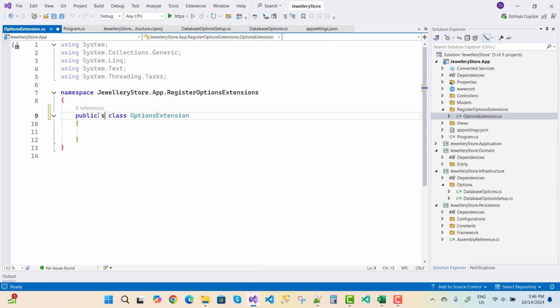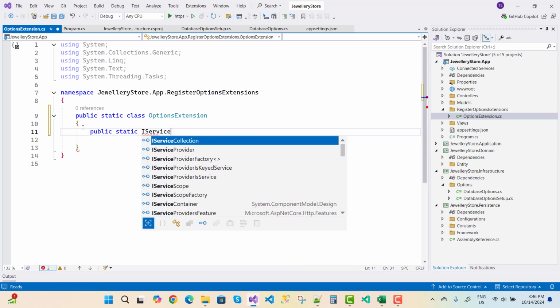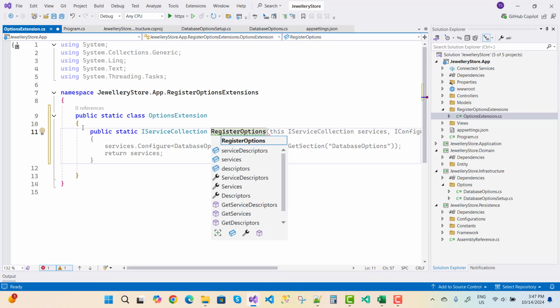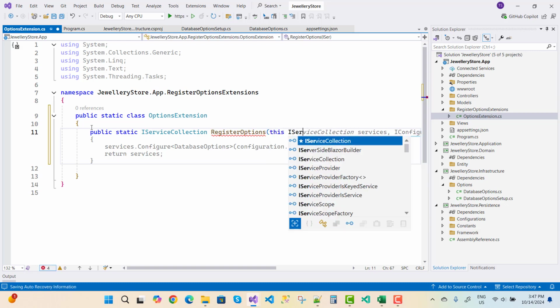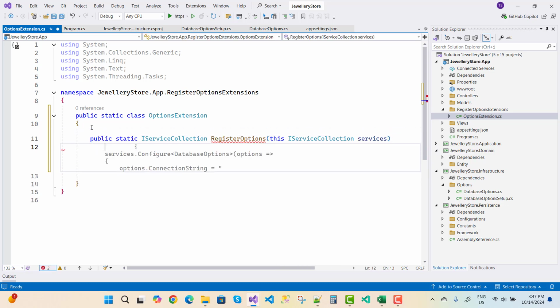So just use public static class OptionsExtension, and public static IServiceCollection RegisterOptions, and the RegisterOptions is like that, this IServiceCollection services.